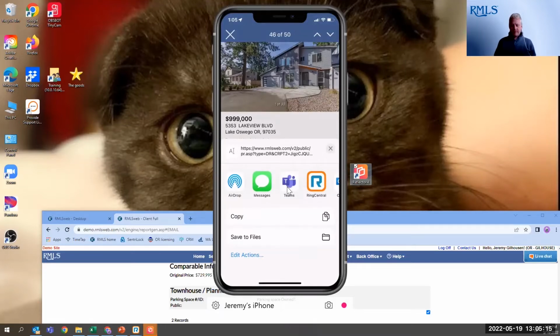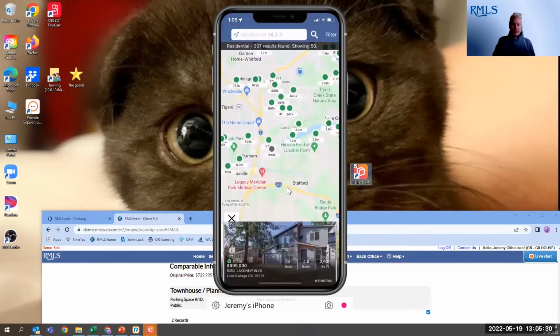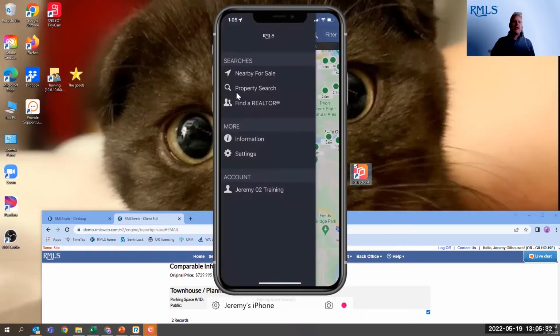Coming soon to the app, and I believe this is scheduled for a July release, will be the ability to edit and upload photos to listings using the app. Currently, the app is only available to search for properties. You notice when I go back to the home page there, it's just searching for properties. But coming soon this year, again, I believe it's scheduled for July release, is the ability to edit an active listing and upload photos to an active listing using the app. Again, it's been a big ask for a while, and our development team was finally able to get into that and get that coding done.